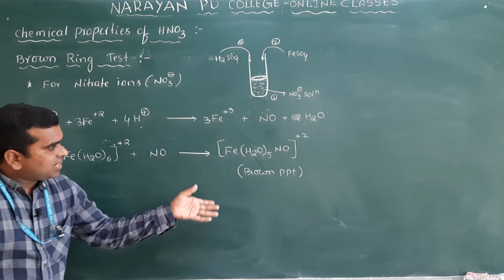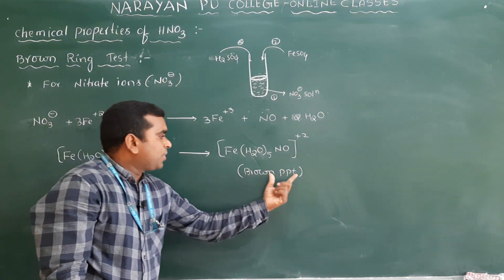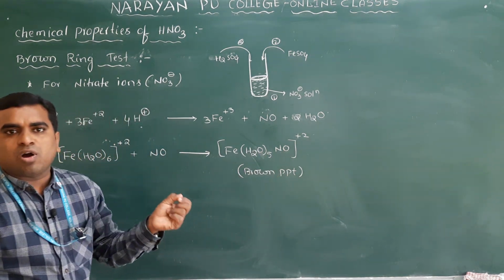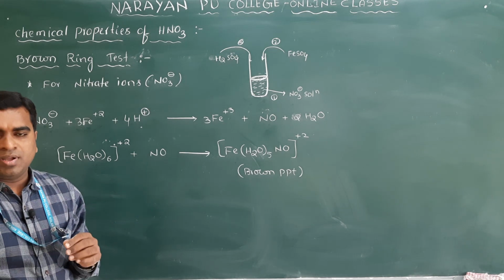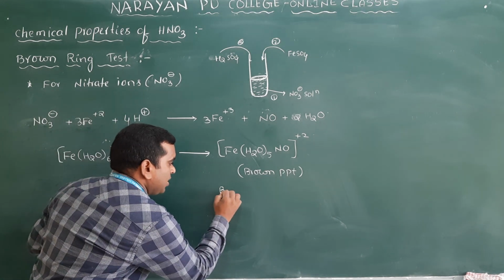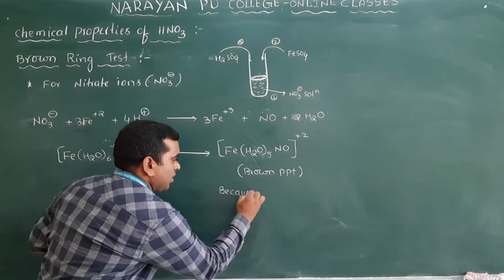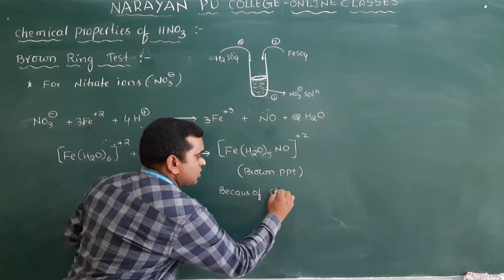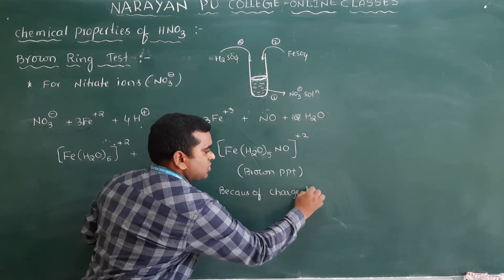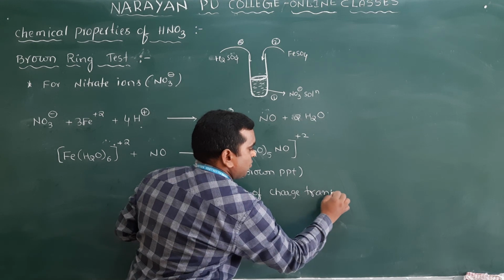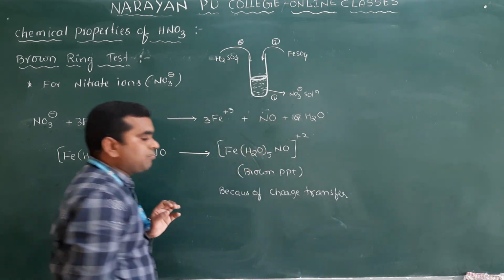And very important here, why this brown precipitate comes: because of charge transfer. Charge transfer from where to where?